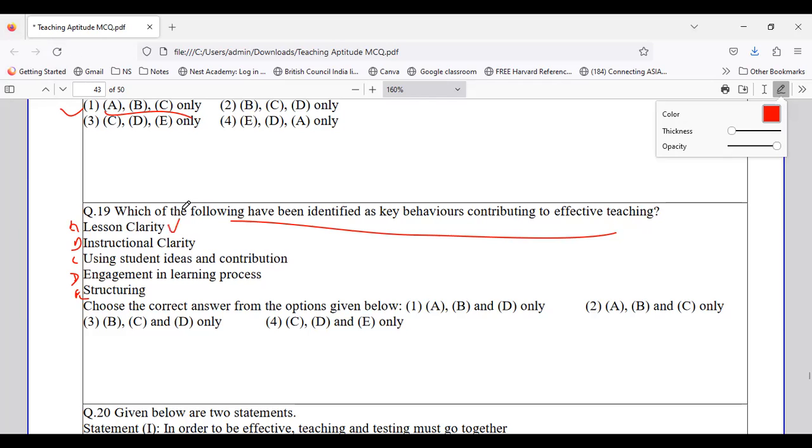Yes, very true. It is something which talks about instructional clarity. Yes, because we want effective teaching. It is also something about your engagement in the learning process. So engagement, instruction, and lesson clarity stand to be the ones which contribute to effective teaching.